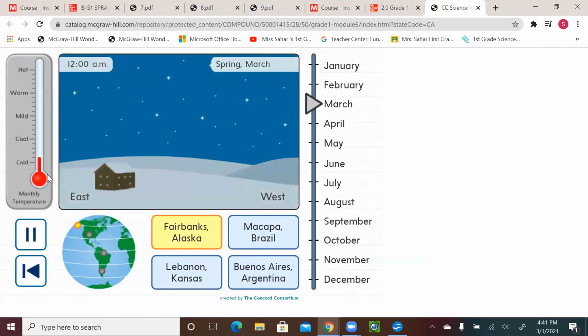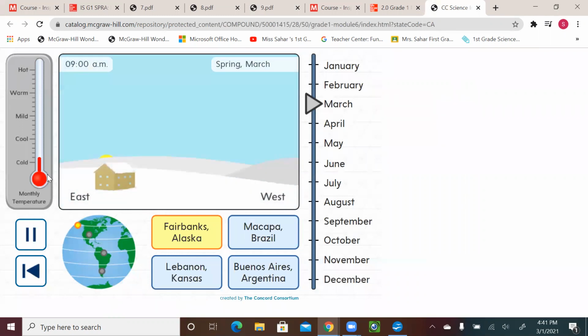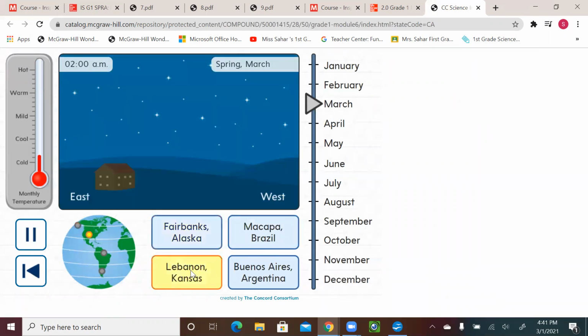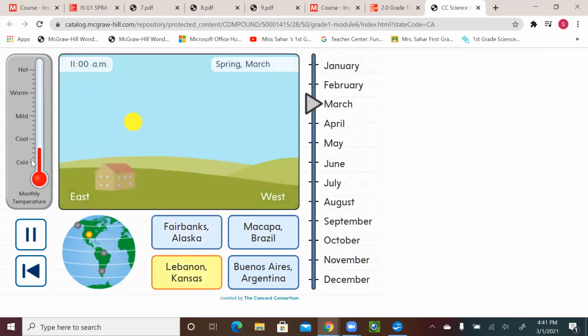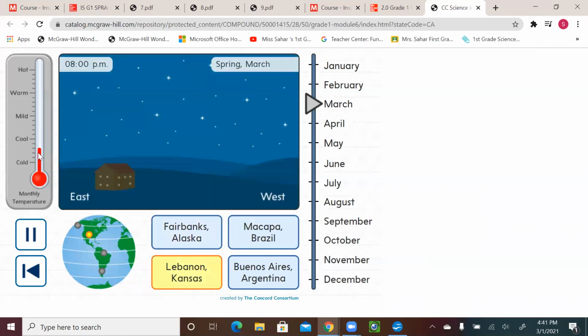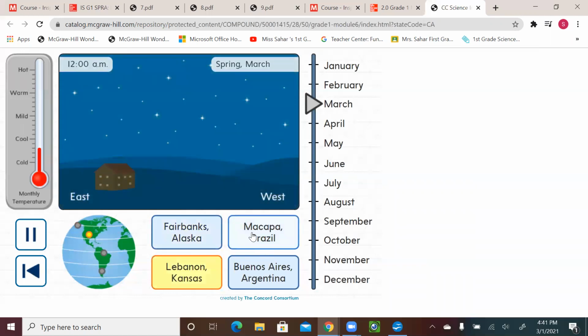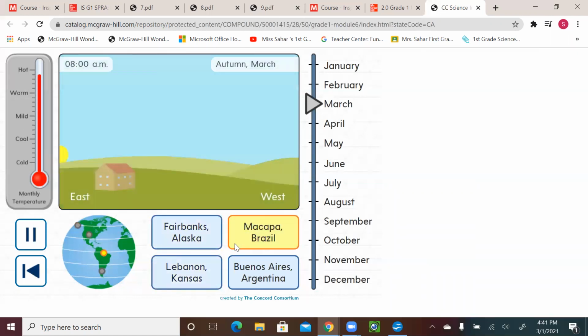All right, so what we're gonna write? We're gonna write cold for Alaska. Okay, let's see the next one. Lebanon. Okay, was also cold. All right, let's see. Macapa, Brazil was hot all the way up.